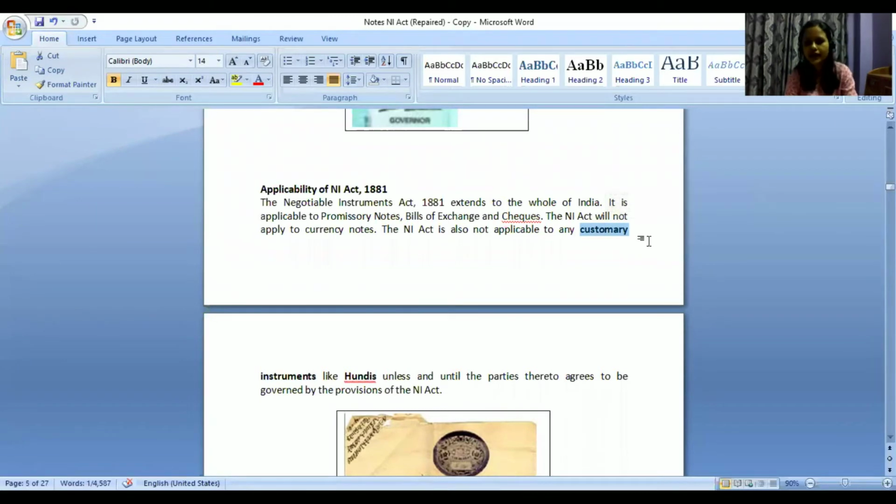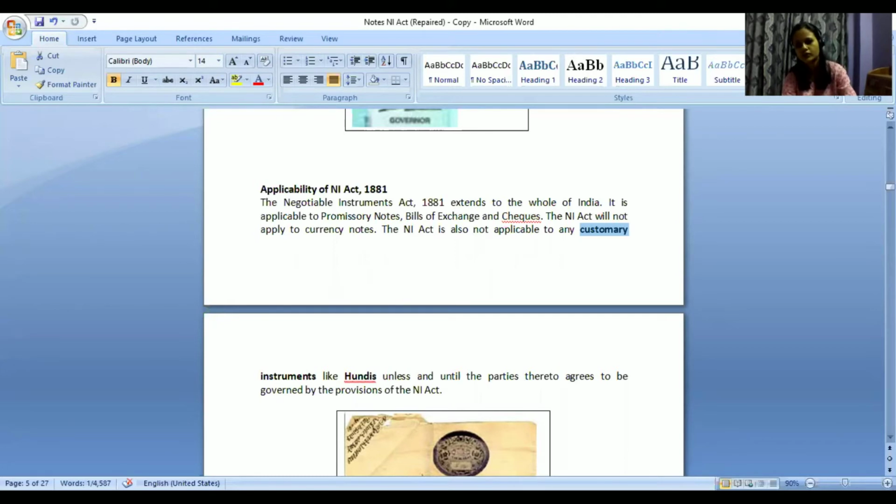So regarding those customary instruments also, the NI Act may be applicable when parties agree, okay, we are using this customary instrument and we do not have a defined law, so we will be governed by the NI Act. In that case, we can apply it. Or in case their customary laws are silent regarding how they will settle a certain matter, in that case also, we can apply the provisions of the NI Act.